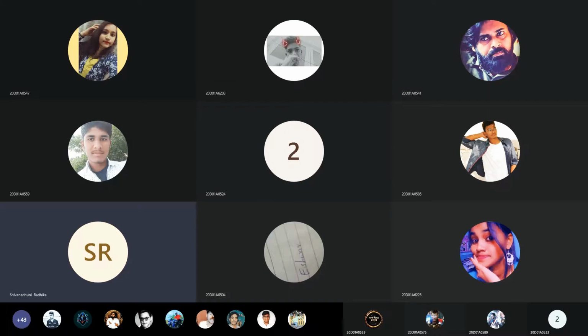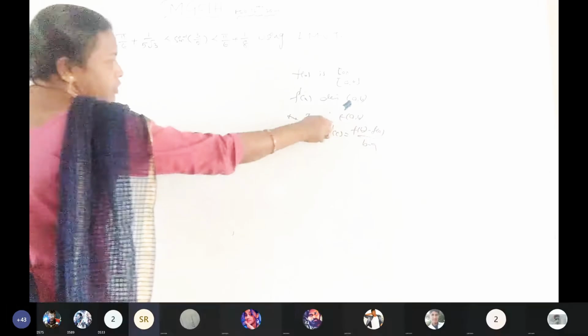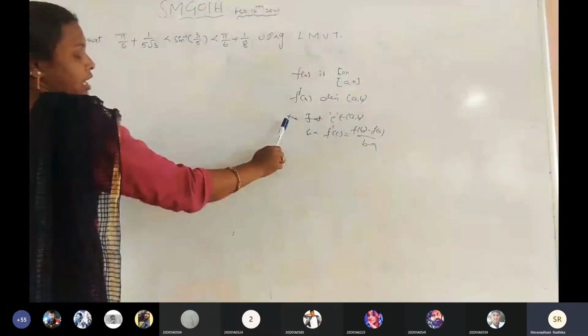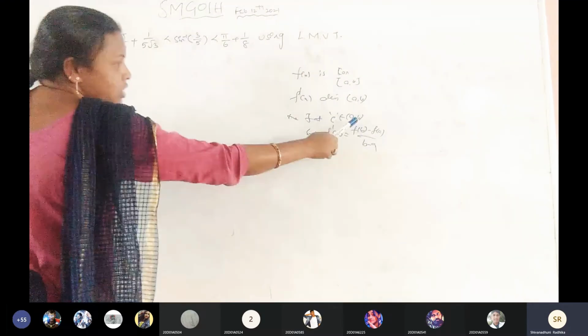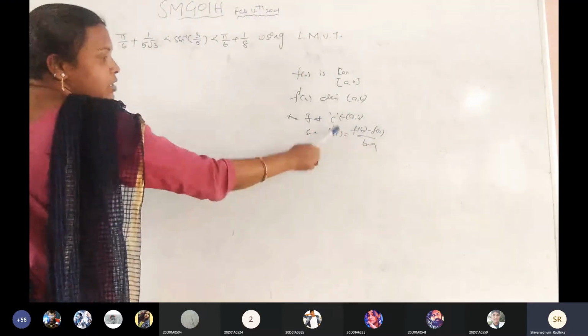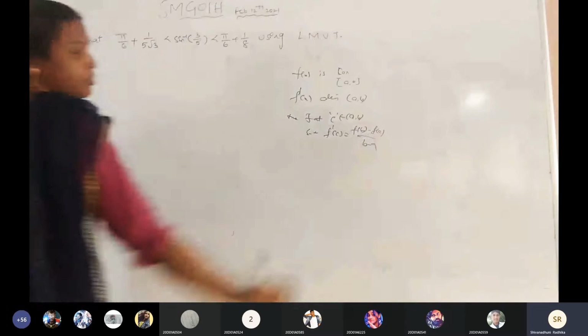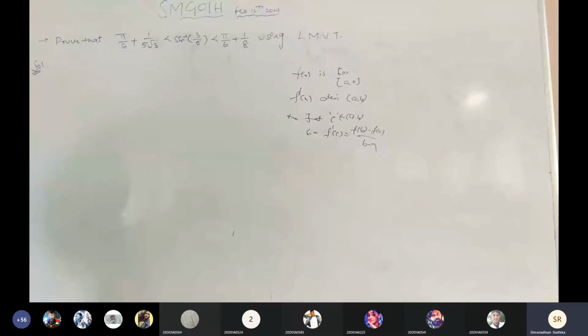Mean value theorem. f of x is continuous in the closed interval a comma b. f dash of x is derivable in the open interval a comma b. Then there exists at least one point c belonging to the open interval a comma b such that f dash of c equals f of b minus f of a by b minus a. Is it right?